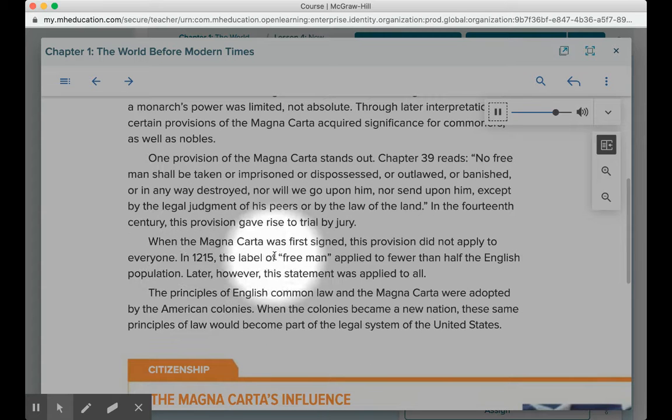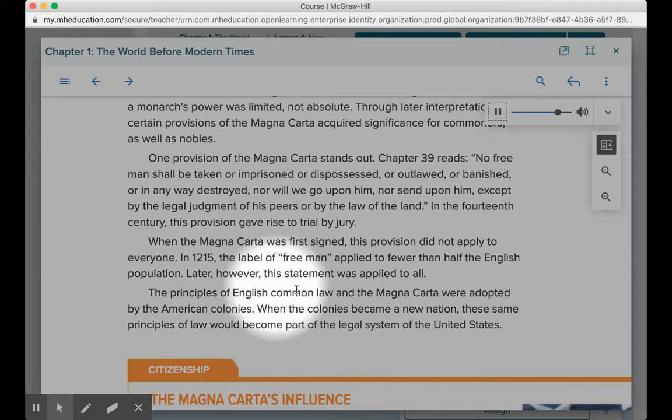When the Magna Carta was first signed, this provision did not apply to everyone. In 1215, the label of free man applied to fewer than half the English population. Later, however, this statement was applied to all.